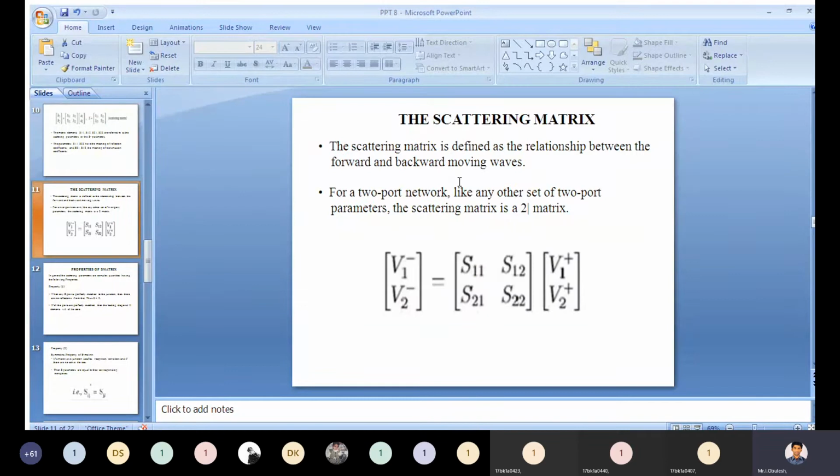The next one is the scattering matrix only: how to define the scattering matrix with the relation of your waves, the input or output waves, or incoming or outgoing waves. The scattering matrix is defined as the relationship between the forward and backward moving waves, which means the relationship between the incoming and outgoing waves.